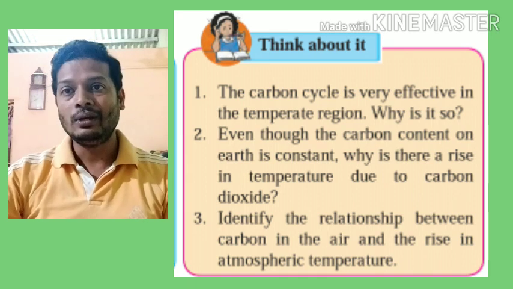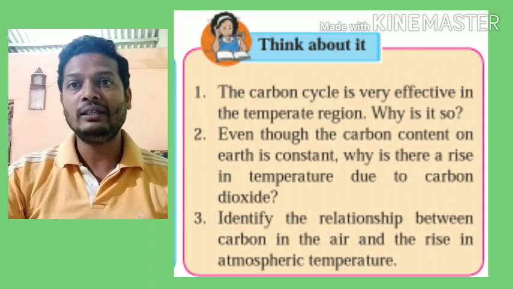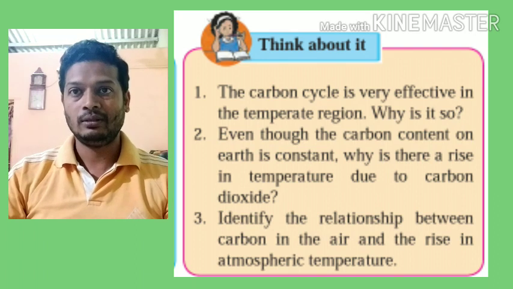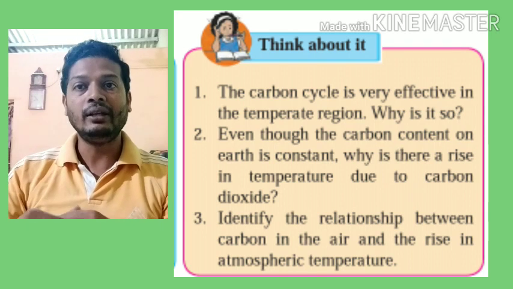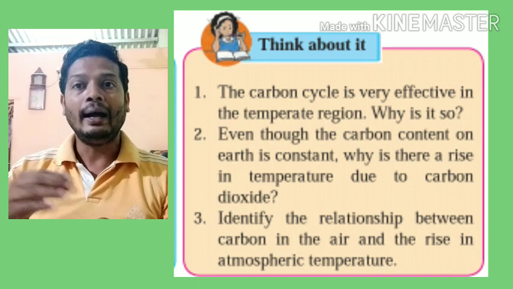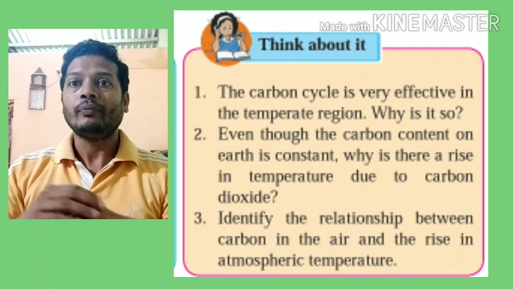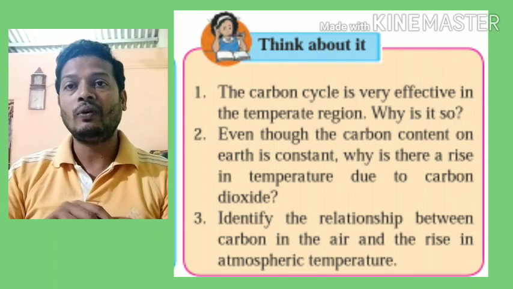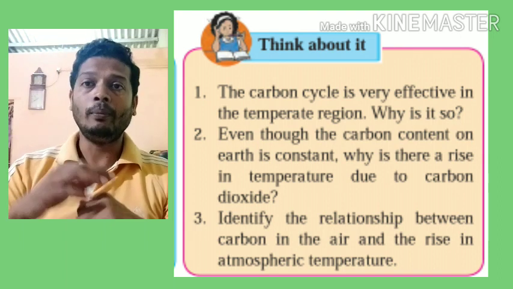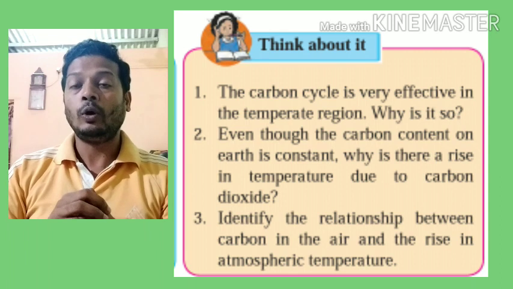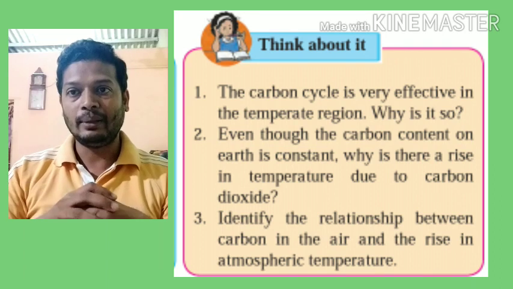Next question: identify the relationship between carbon in air and the rise in atmospheric temperature. That's what we discussed right now, global warming. Carbon in the form of carbon dioxide in the atmosphere has the ability to trap the heat received from the sun. In the normal course, sunlight and heat enter the earth and reflect back from the earth's surface. When it is reflecting back, if the atmosphere contains a large amount of carbon dioxide, that carbon dioxide does not allow the heat to pass back into space. This leads to a rise in the temperature of the earth.